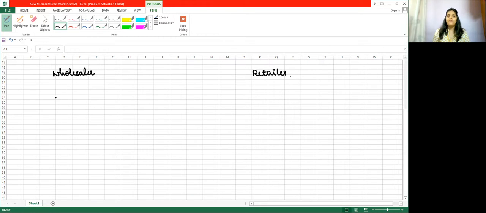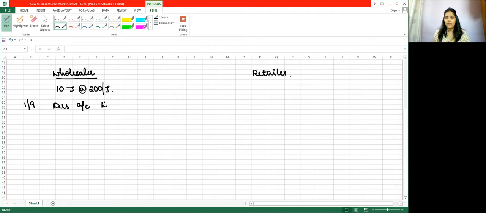Let's take an example. There is a new product in the market, so the wholesaler sends goods to the retailer. I'll just take some small figures. He sells 10, let's take jeans, it will be easy, 10 jeans at rupees 200 per jeans to the retailer. So this transaction happens on 1st of September. On that date, in the books of the wholesaler, what entry will we pass? The entry will be debtors account debit. Mind you, it will not be cash sales. If it was cash sales, then this entire thing would not come, right? So debtors account debit to sales account, that is 2000 rupees.